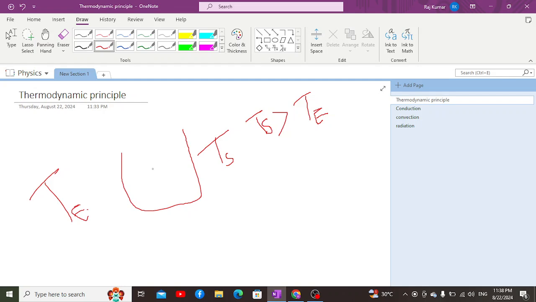So as the temperature in the system is greater than the temperature of the environment, what will happen is that the amount of energy which is present in the system will start to move into the environment. The energy from the system will start to move to the environment. That energy which moves is known as heat. It's important to understand what sort of energy this is.